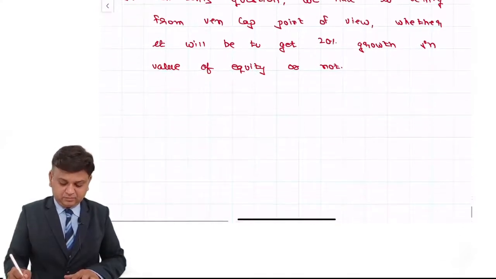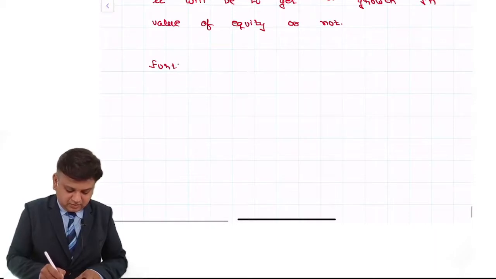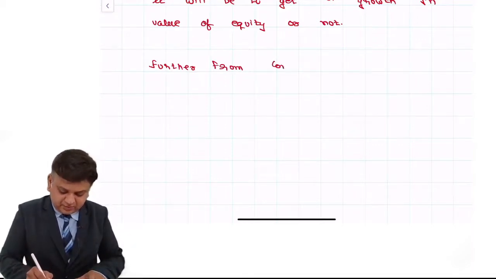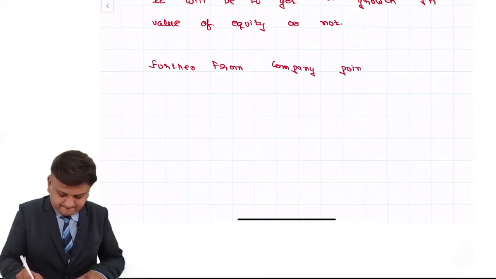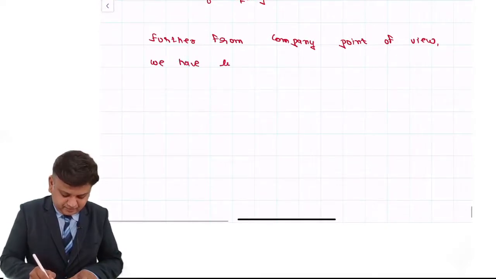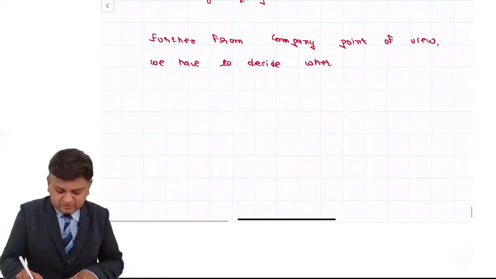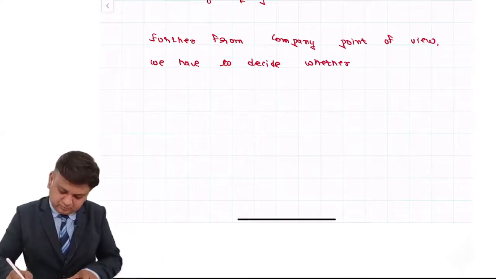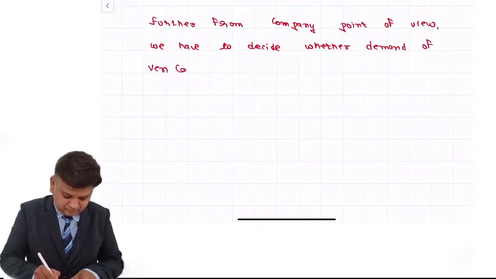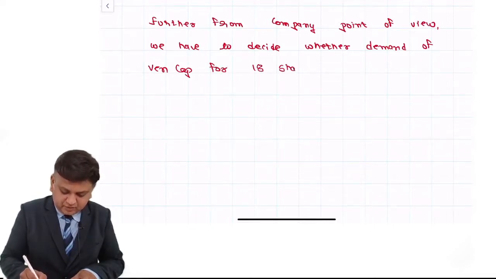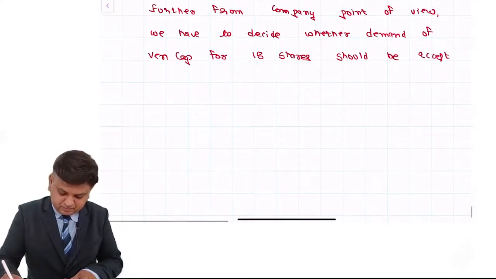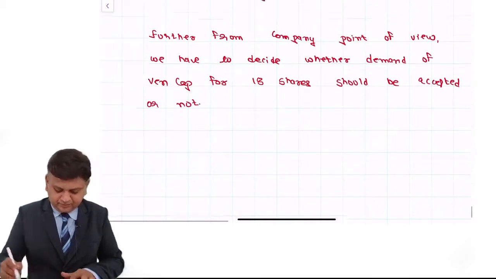Full stop. With paragraph write down. Further, from company point of view, we have to decide whether demand of Ven Cap for 18 shares should be accepted or not. Full stop.